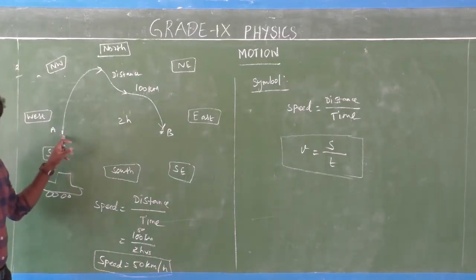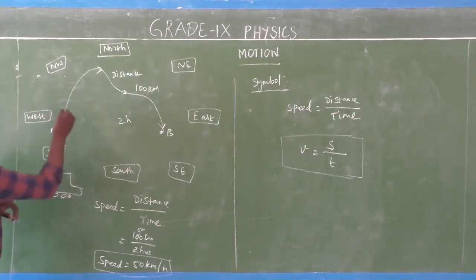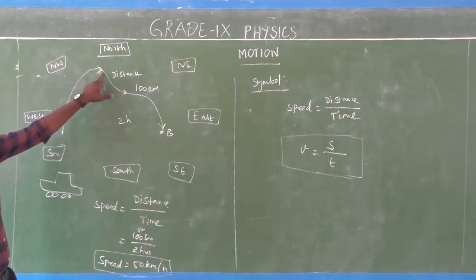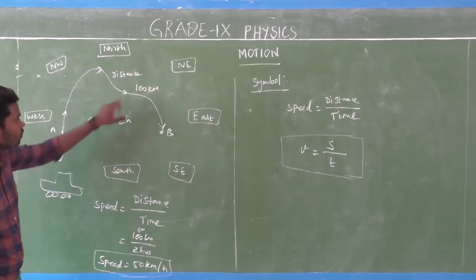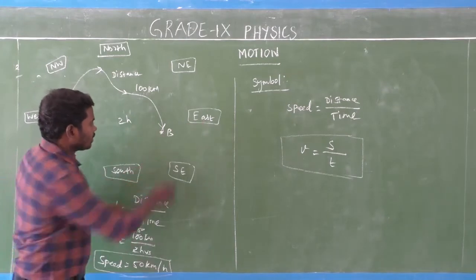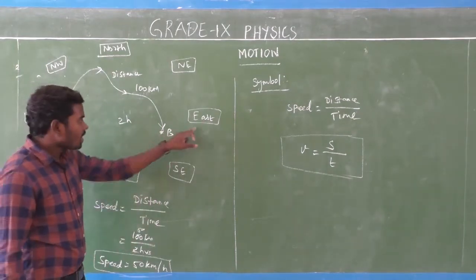Okay, look at here. Here the car starts the journey from the southwest direction. After some time, the car moves towards the west direction. After some time, the car moves towards the north direction. Then after that, it moves towards the south direction, which means downwards. Then finally the car comes to the east direction.